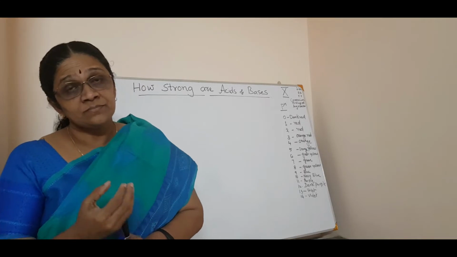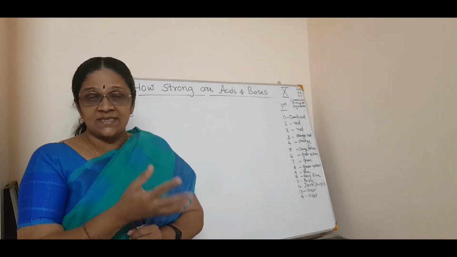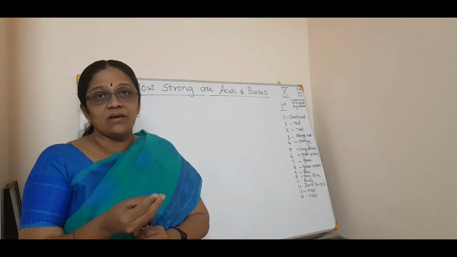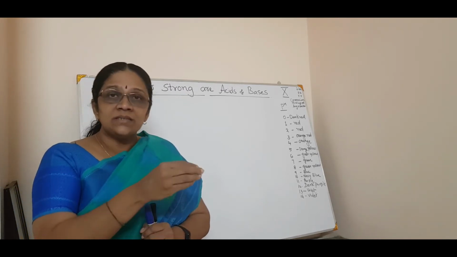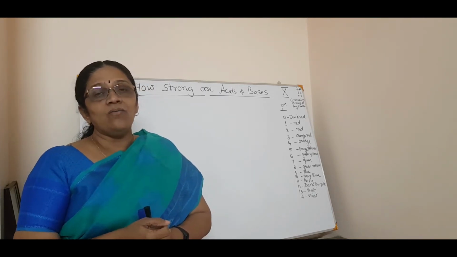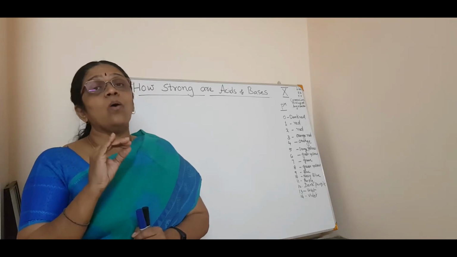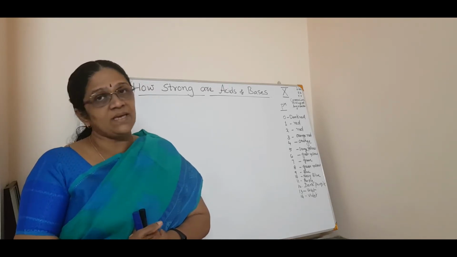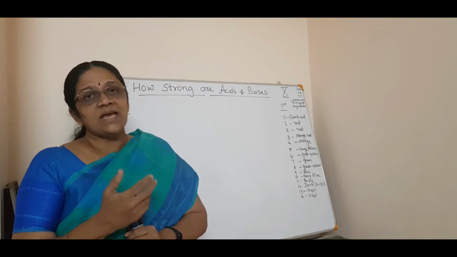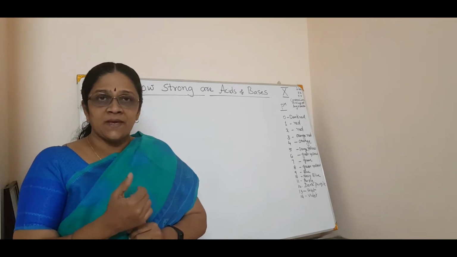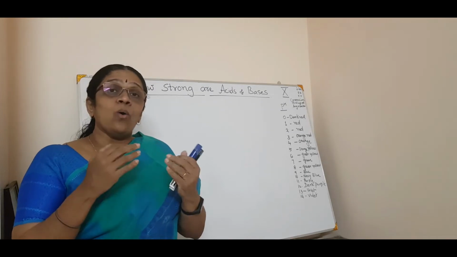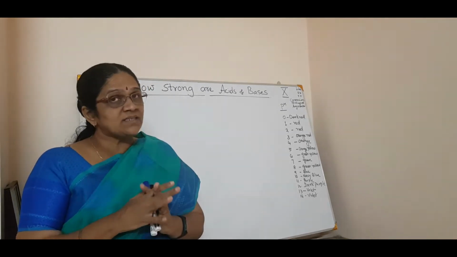For example, if a solution is acid, it will convert the blue litmus to red. If a solution is a base, it will convert the red litmus to blue. But it doesn't give any idea of how strong or how weak an acid or a base is. There is no quantitative information about this. We know an acid has H+ ions, or a base has OH- ions.